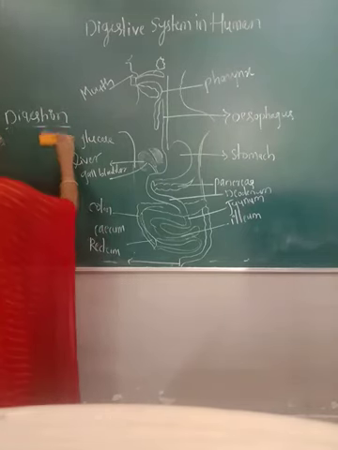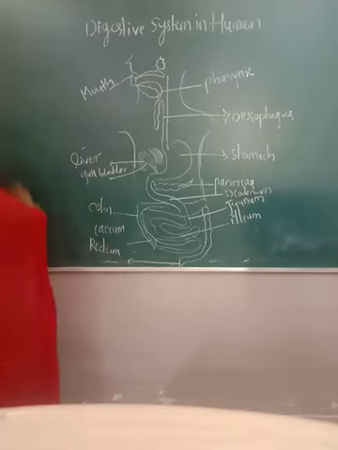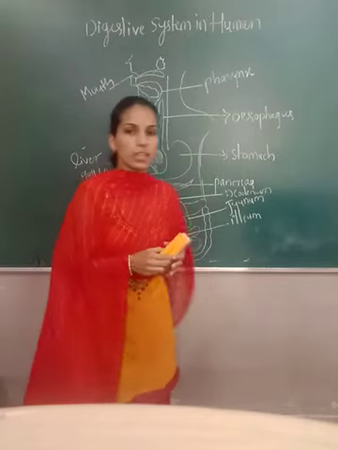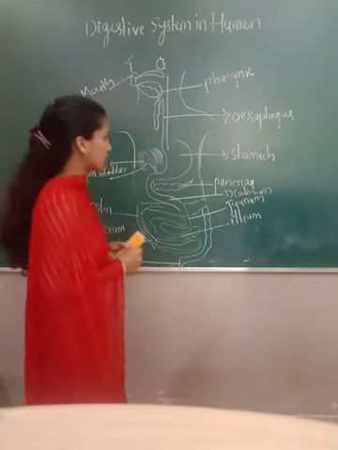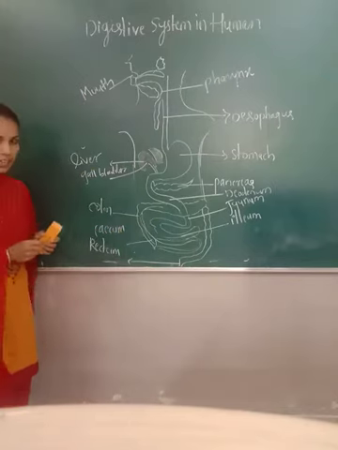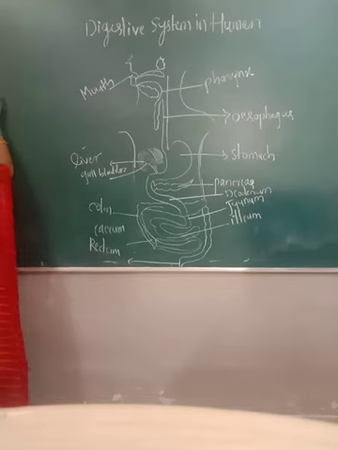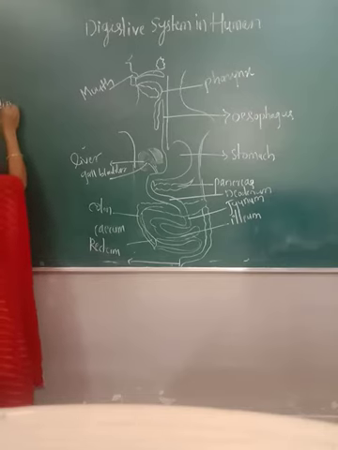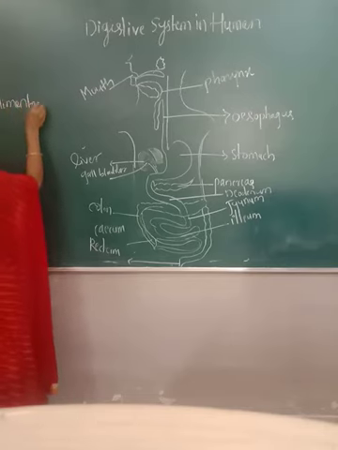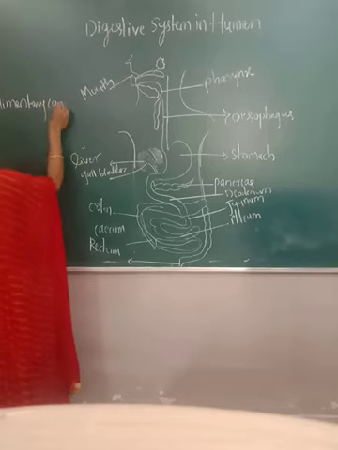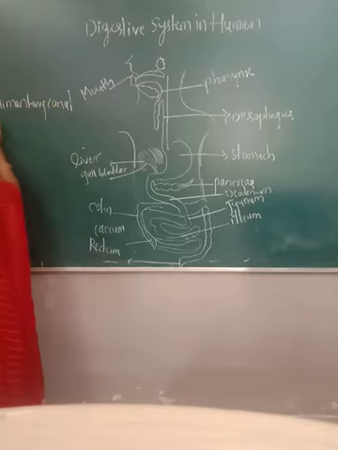So what different parts come under the digestive system? The main parts we call the alimentary canal and the digestive glands. First is the alimentary canal, then second is the digestive glands.